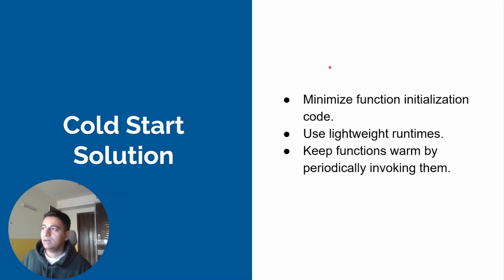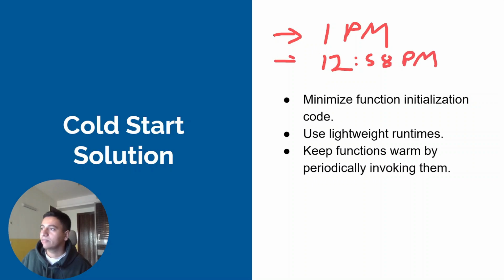So for example, let's say you want to run your Lambda every day at 2 p.m. If you run it directly at 2 p.m., then obviously there will be a cold start because in the background AWS will create all these resources. So what you can do is run it 2 minutes before. So let's say at 12:58 p.m., you can do a test, so that internally AWS will create the resources.